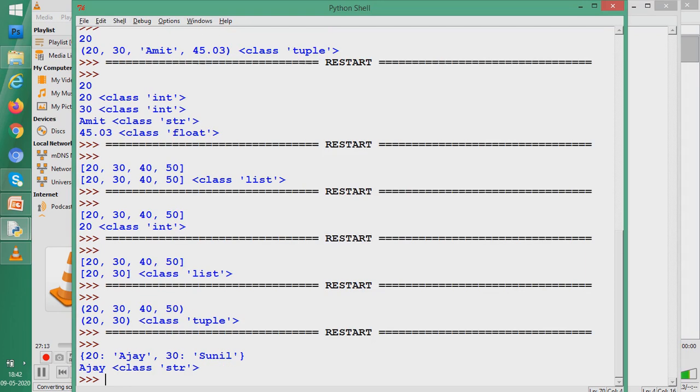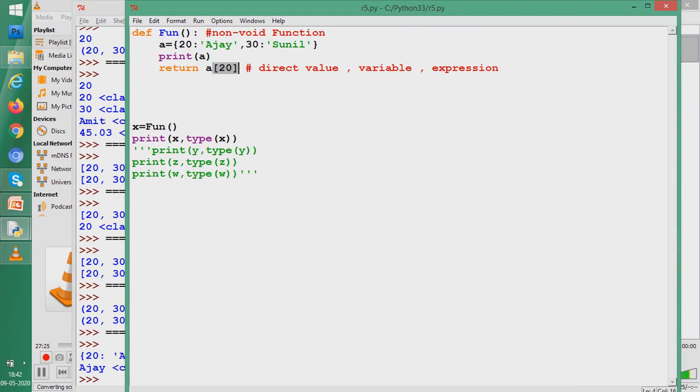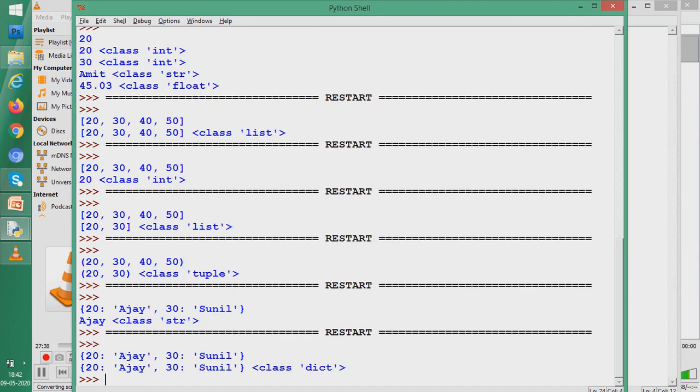See, only Ajay came. Why? I said the value that is in key 20, so Ajay was sent back. And what is its type? It is string. So you can see how I have sent it. I could have sent everything. How could I have sent everything? In this way. I said return A, so everything comes back: 20 Ajay, 30 Sunil.